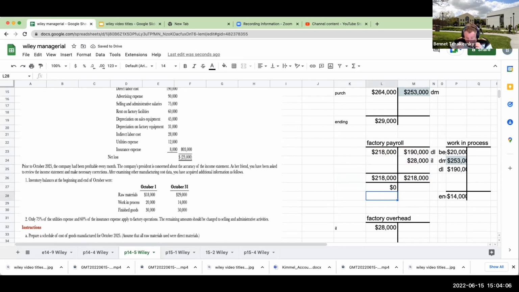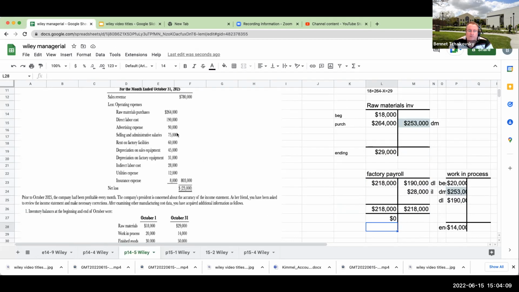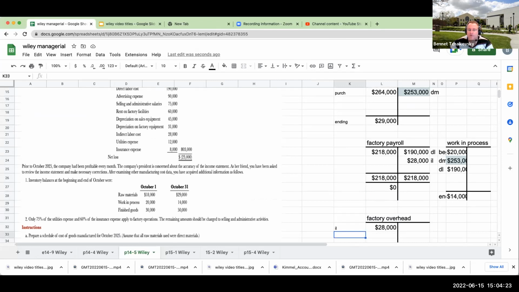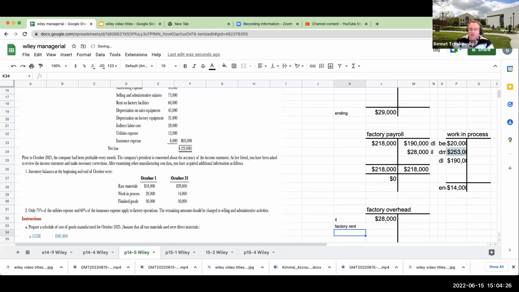Now let's take a look at our factory overhead. We've dealt with raw material purchases, and we've dealt with direct labor costs. Advertising expense doesn't go anywhere, and selling and administrative also just stays there. But over here we have rent on the factory. So my factory rent is 60,000.